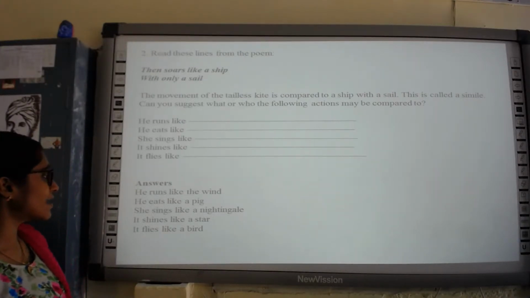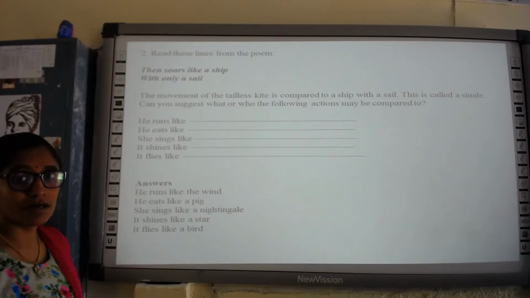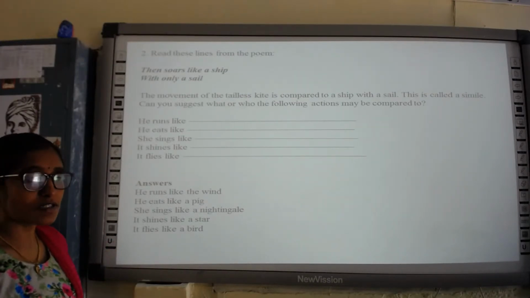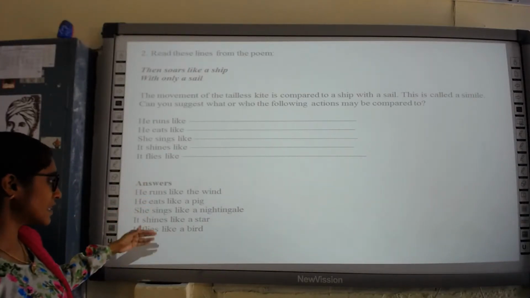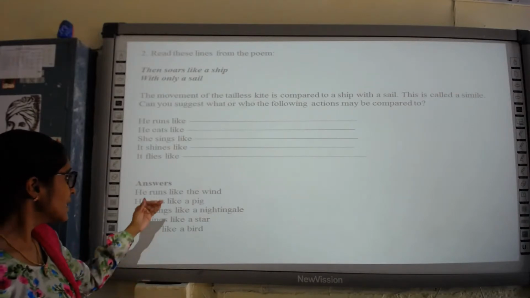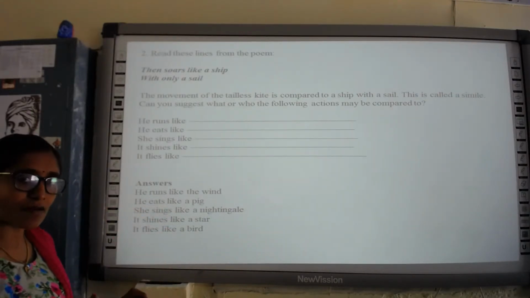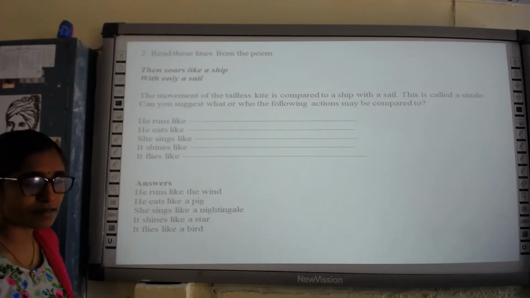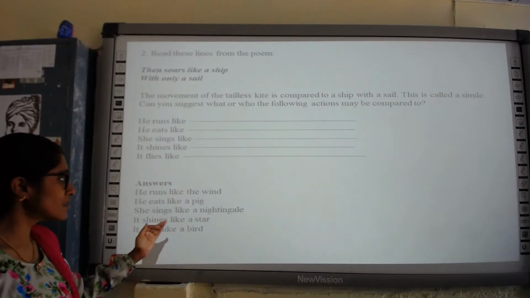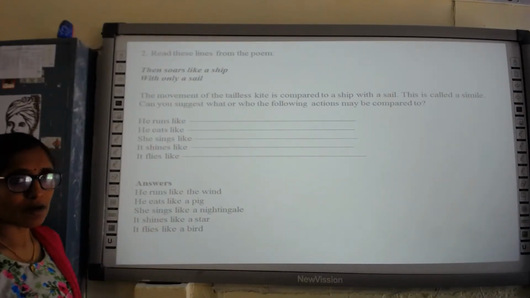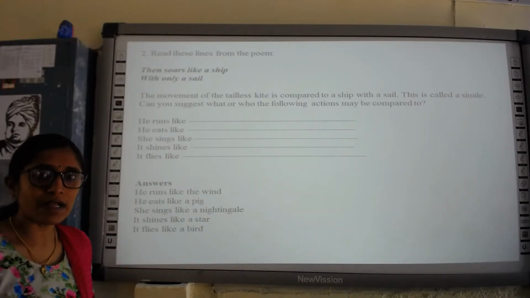It flies like a bird. So here we have seen a person or a thing being compared to something else with the help of the word like. We can also make use of the word as, but here we have made use of only like. So this is called simile. Is it clear? And that's all for today. Thank you and have a nice day.